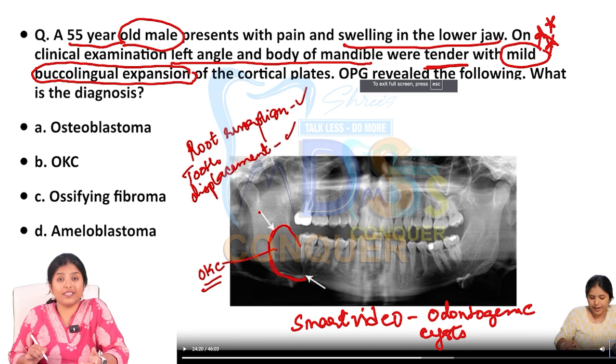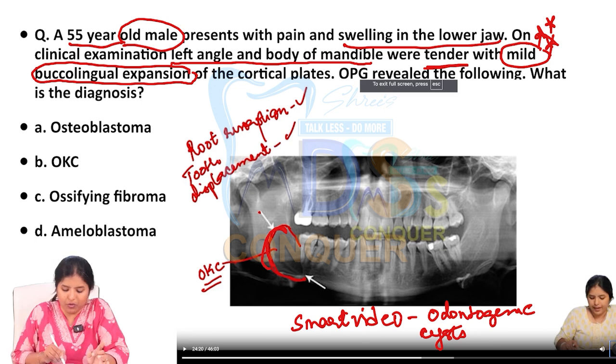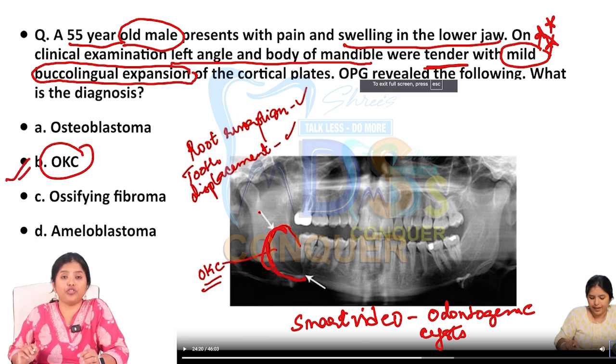Okay, so what is the diagnosis? It is probably present in an area which was edentulous. That is what many of my students also told me. So be it an edentulous or a dentulous area, if they tell you angle and body of the mandible with mild expansion, always your key should go towards OKC. Okay, always the key should go towards OKC.